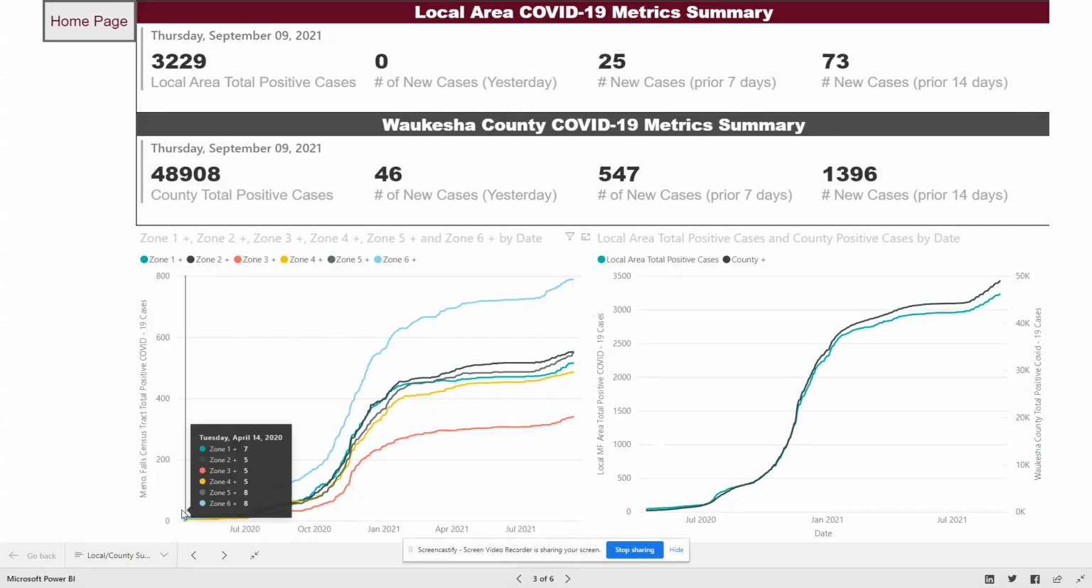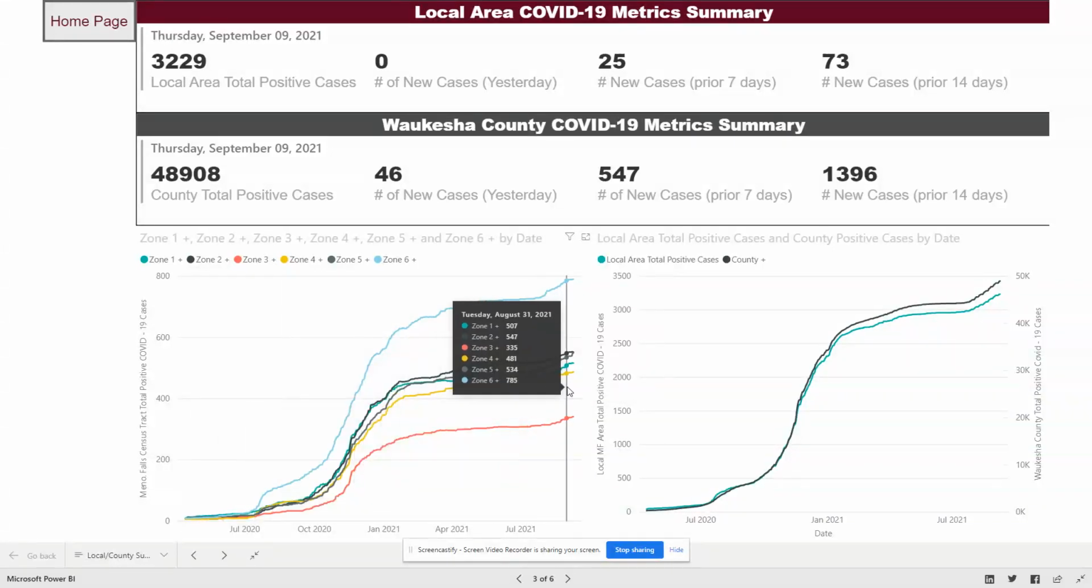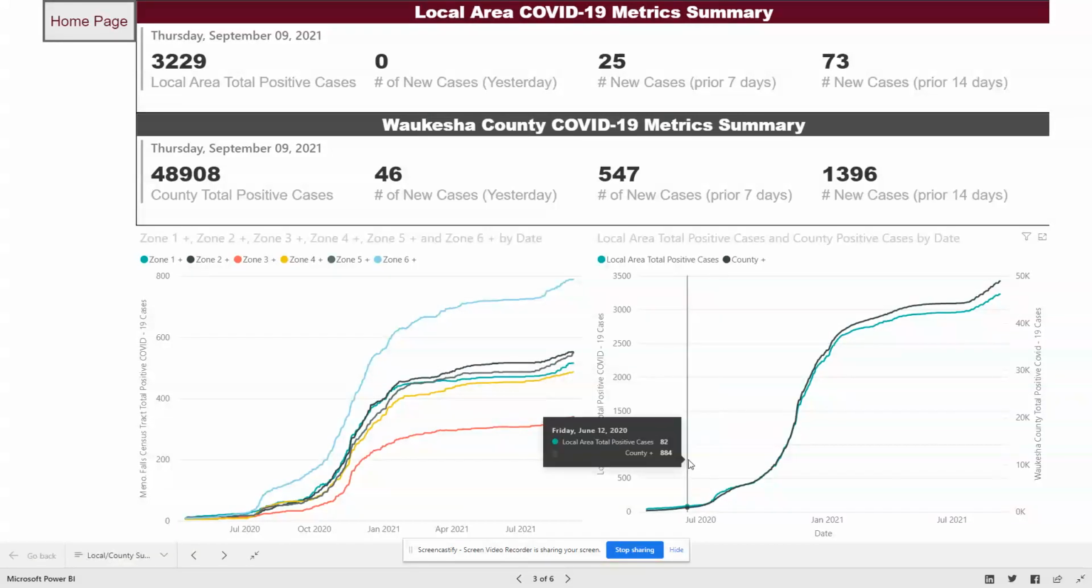Down below on the graphs, you can see how things have grown over time, just looking at the cumulative cases in both those census tracts. Over here, we're seeing the local area and the county. So the local area axis is on the left, county on the right.